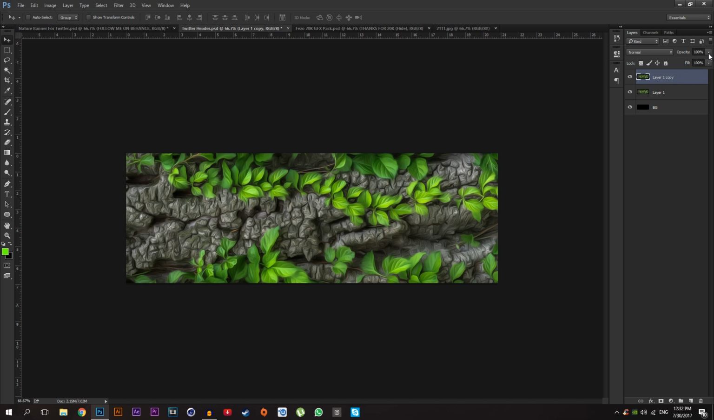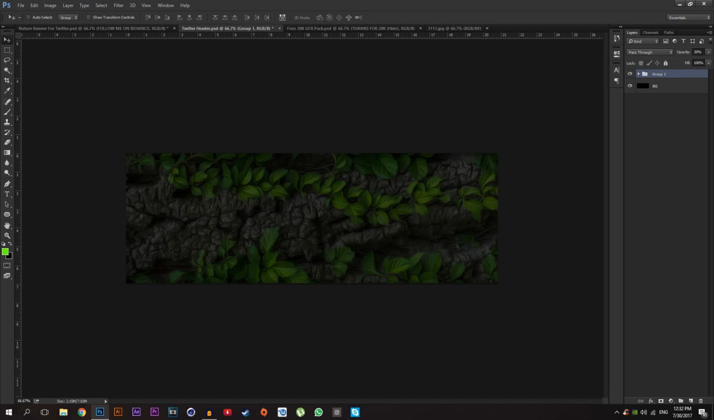and change this one opacity to 85 and select all of them and click this group icon or press Ctrl G on your keyboard. Then go to group and change the opacity down to about 30. Looks good. So I'm going to add some texture on it.